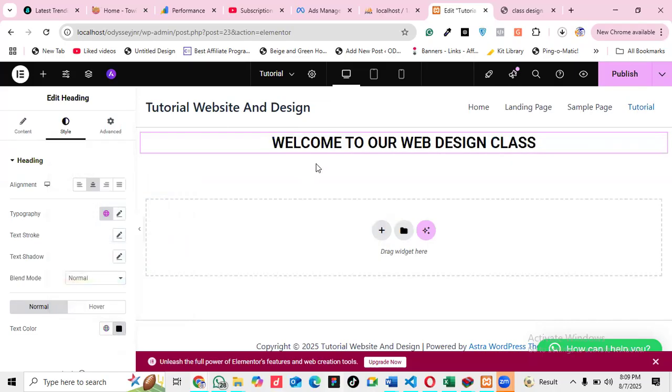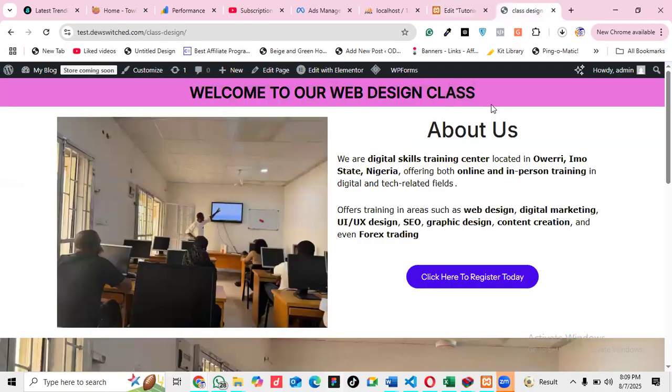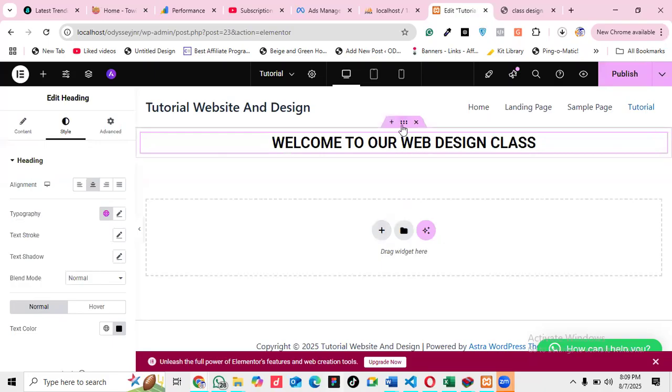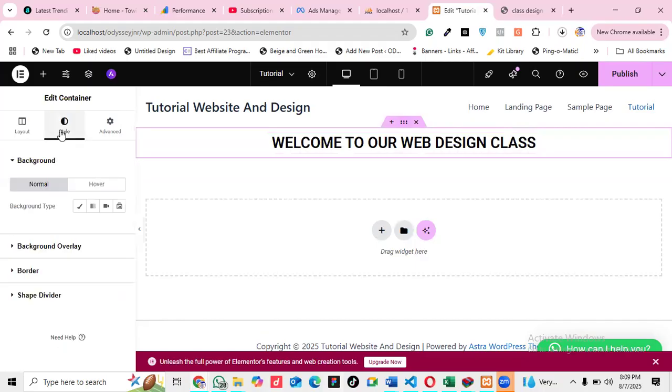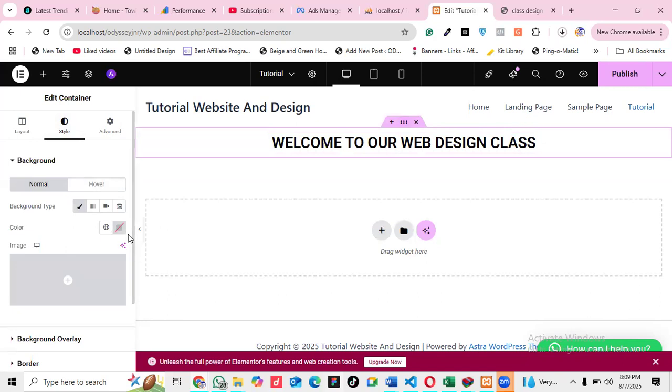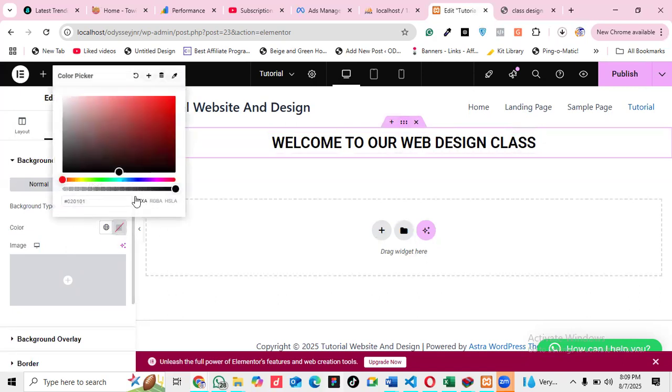Color is black. Then the background color, there's a background color. So for me to add a background color, I have to click on these dots, then go to style again, then come to classic, then come to color, then click on the color I need to add.